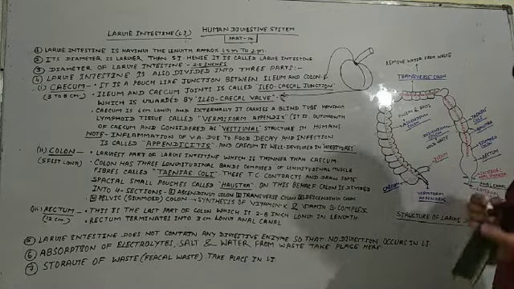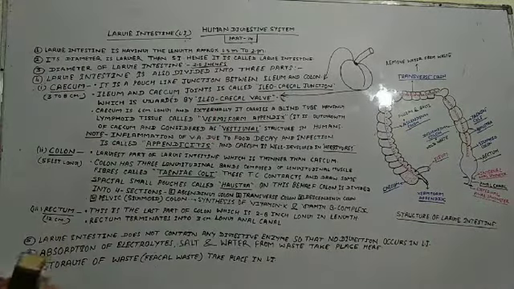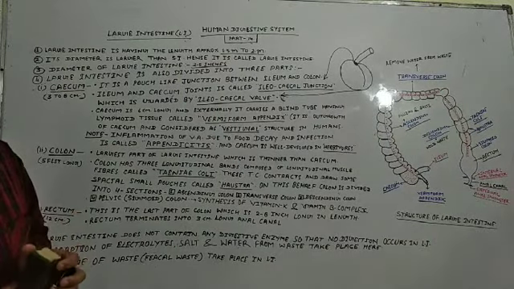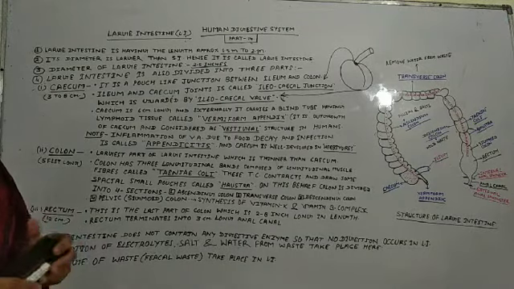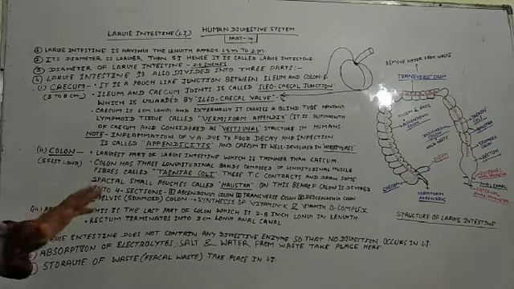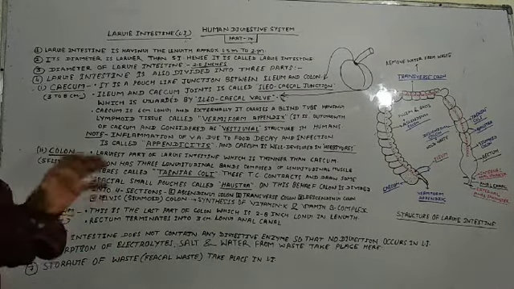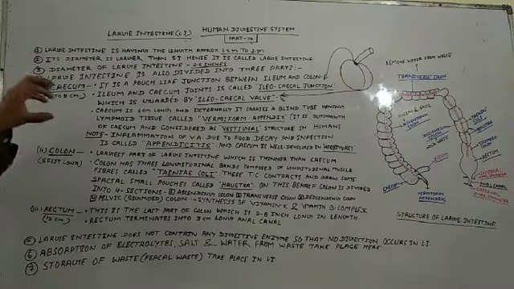And one more thing I have not written here, students: on the wall of the cecum, some symbiotic bacteria are found that perform a special function, that is fermentation. Clear, students? This is not so much important, but you must know. So this is the cecum, and this is the first part of our large intestine.